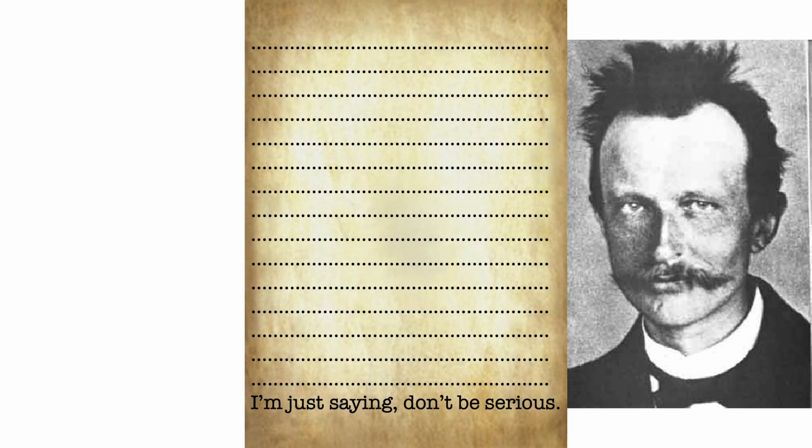Great! Planck opened the door to the original version of quantum theory and quantum mechanics, but it's still very different and unacceptable to classical physics. And as we said before, in 1900, Planck was 42 years old. At this age, being a prudent person, Planck had some concerns. So at the last page of his publication, he wrote something like this. I'm just saying, don't be serious. So physicists didn't really pay much attention to Planck.